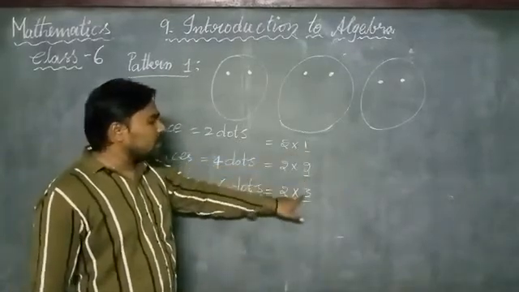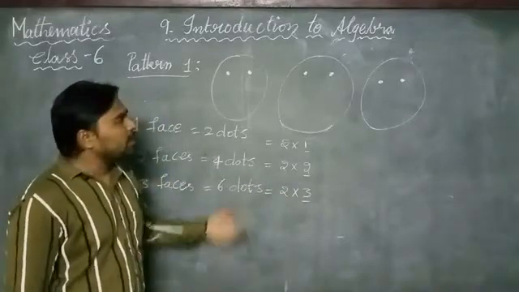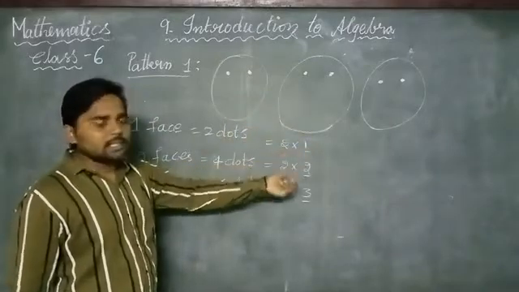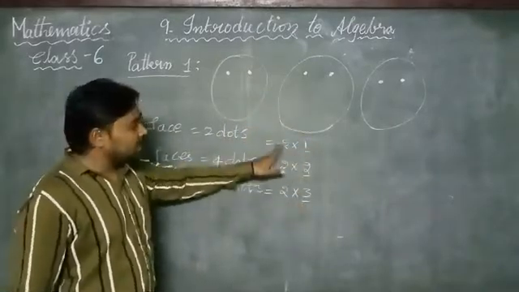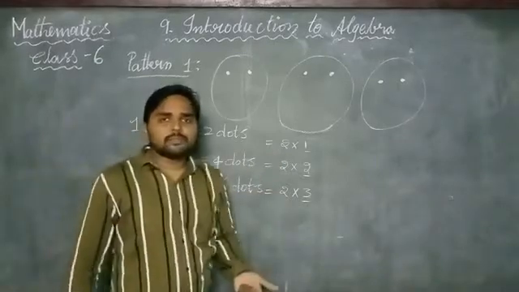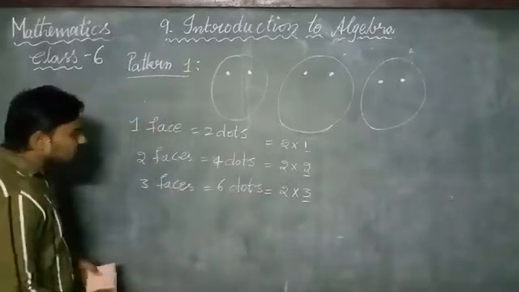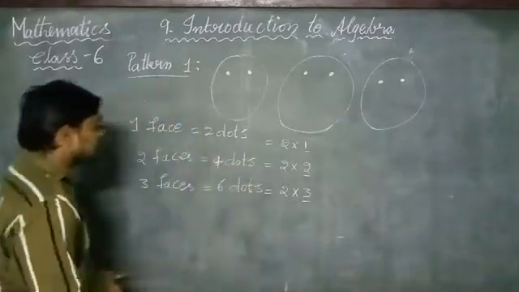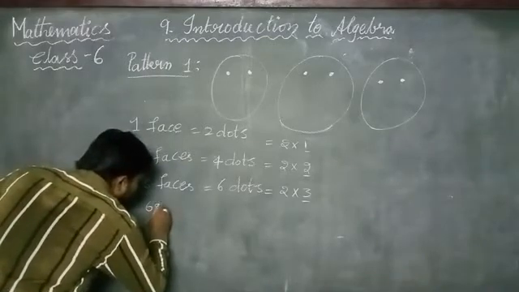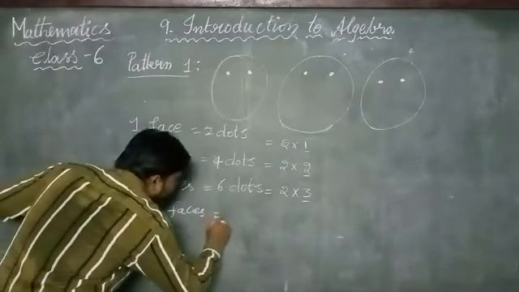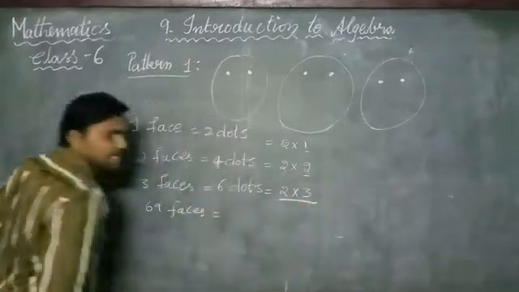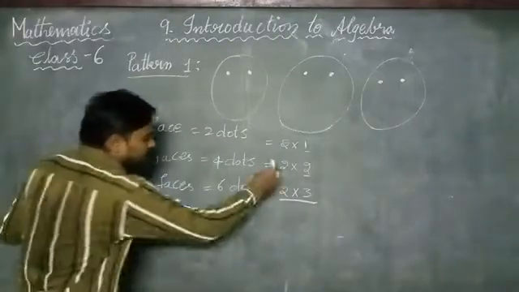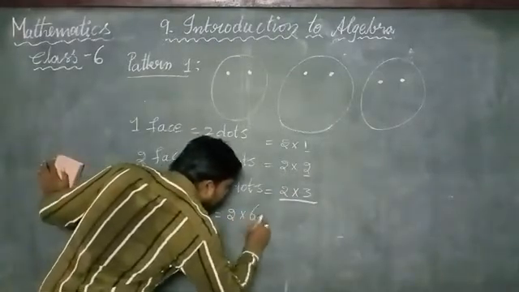Here the number of faces is changing. Why? Because as we draw more faces, it changes, but these 2 dots do not change. That is why, if you calculate how many dots are required for 69 faces with the help of this representation, we write 2 into 69.